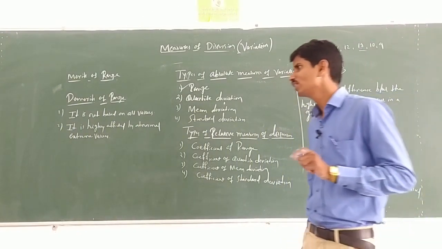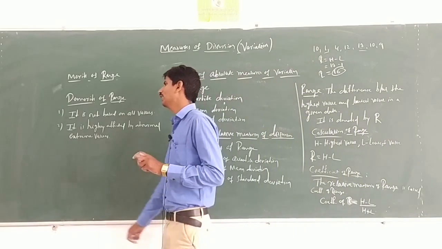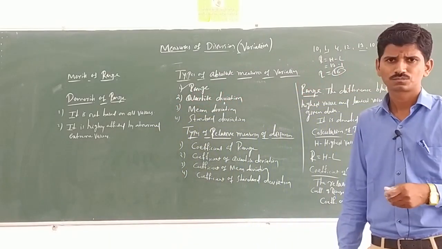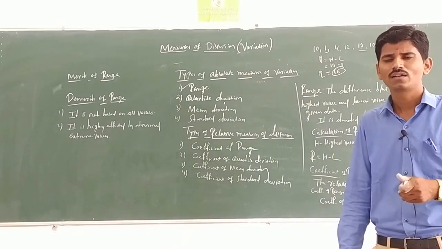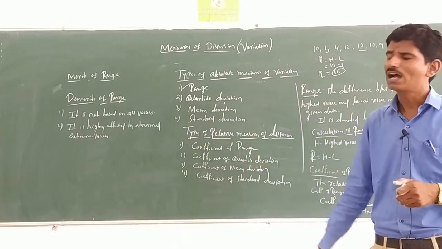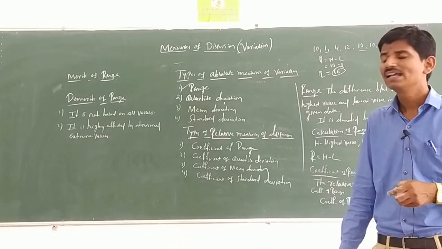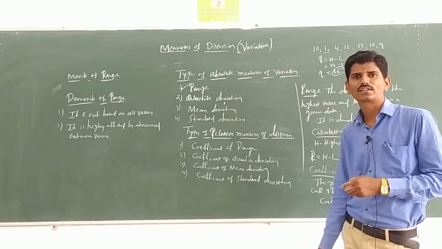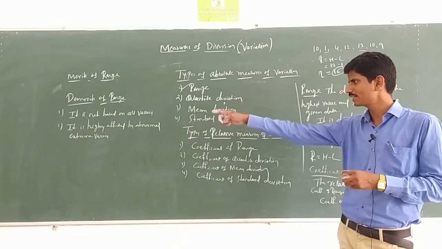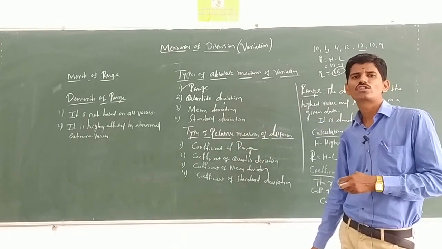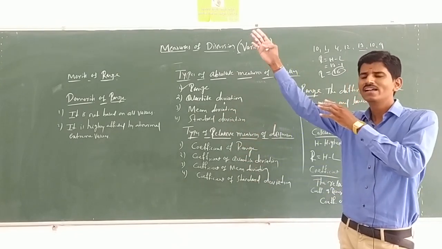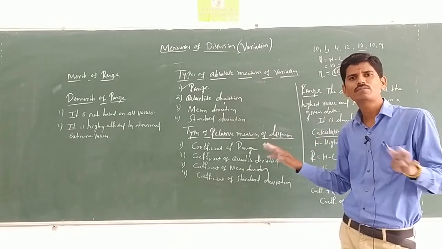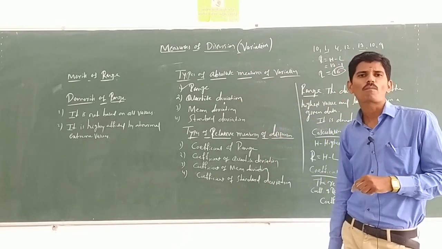Abnormal extreme values means very high values. Suppose the values are very high, 1 lakh, 2 lakh, 4 lakh, then it is highly affected. If the values are very high, then it cannot be easily calculated. Okay, it is the drawback.